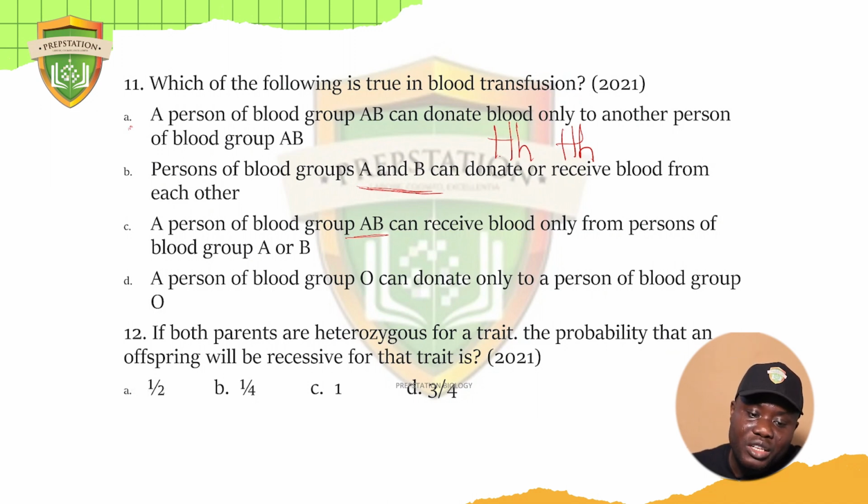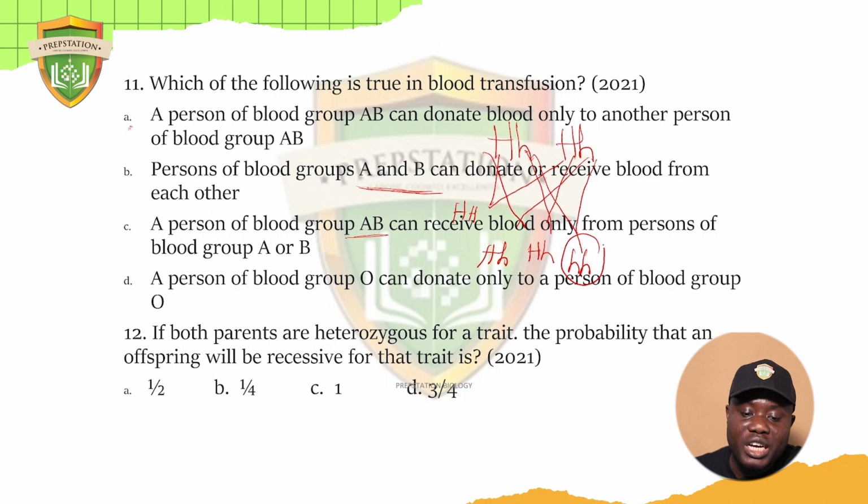Now, let's do it. This is not going to be recessive because you have two dominants coming together. This is not going to be recessive too because we have a dominant and a recessive, so that is heterozygous, just like the parents. Then this one is not going to be recessive because you have a dominant and a recessive, heterozygous too. Then this one is a recessive plus another recessive, so you're going to have this. So this is the only child that will be recessive out of the 4 offspring given by the 2 parents.